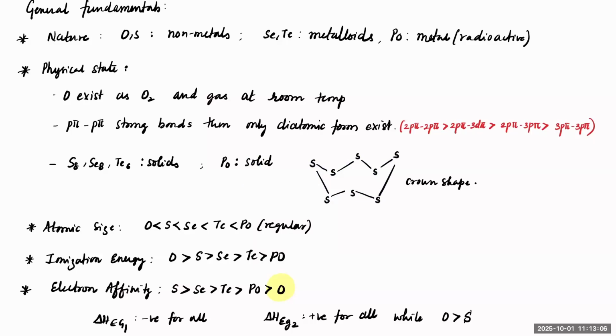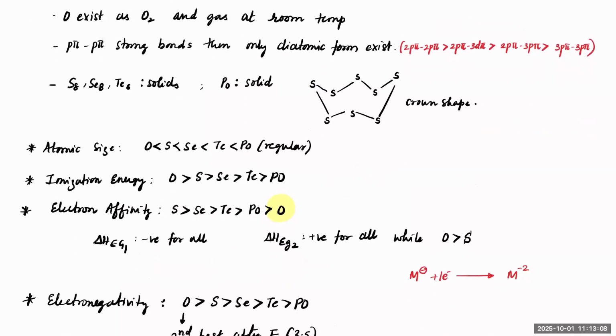Sulfur exists as S8, which is more of a crown shape. Same is the case with selenium. Tellurium will have a chair shape here, like this. This will be taking a chair form with 6 tellurium atoms.